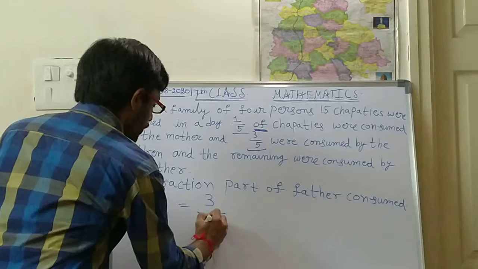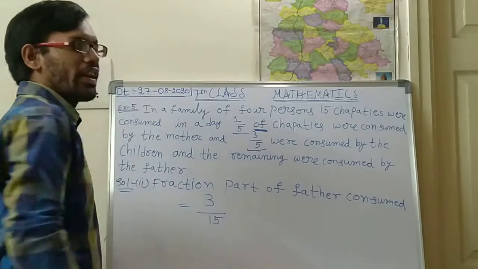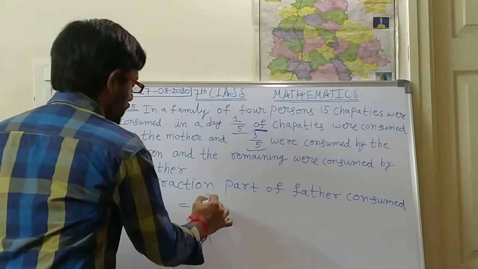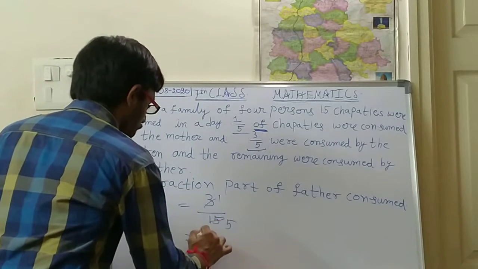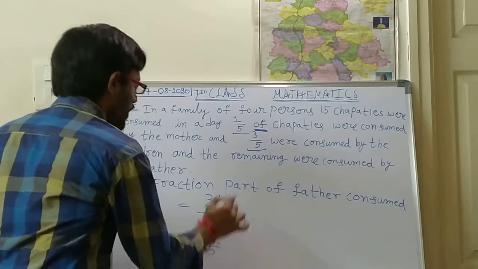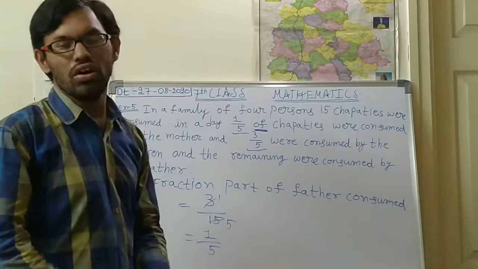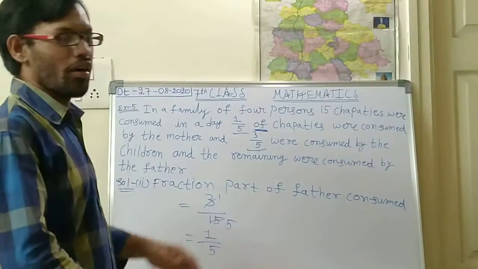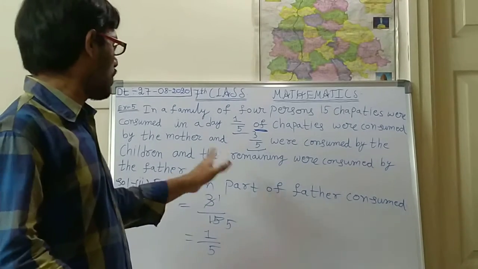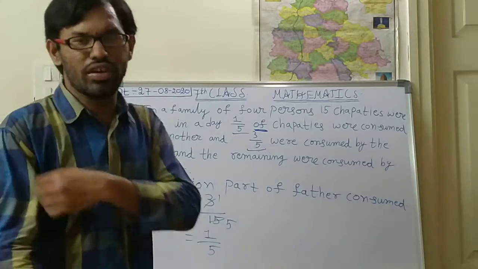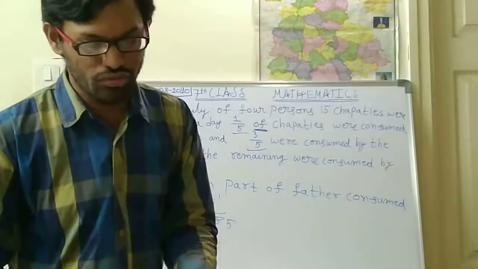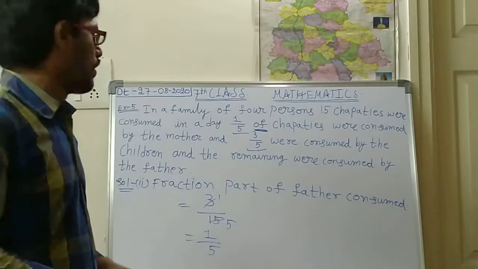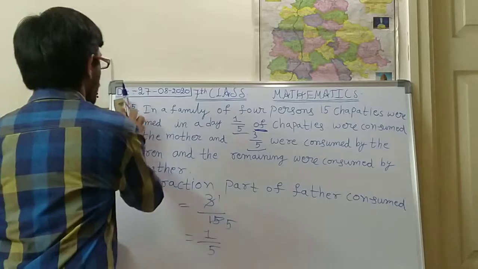3. So out of 15 he ate only 3. Okay. So now 3 by 15. So this is 3 ones, 3 fives. So what is the part? So 1 by 5 part has been consumed by the father. Okay, like this you have to do this problem. I hope you have understood very easily. Like this you have to do this type of examples. Okay. Now we shall go with the exercise part. Like this problem I will give one more, so you can do it very easily.